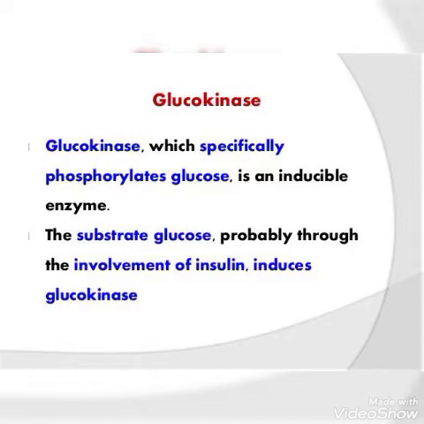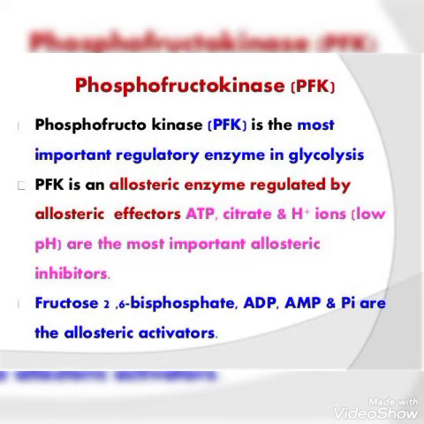The next regulatory enzyme, which is a very important regulatory enzyme in glycolysis, is phosphofructokinase.